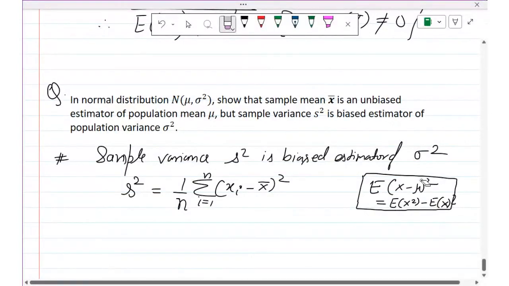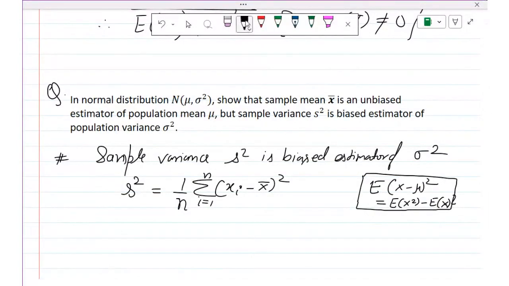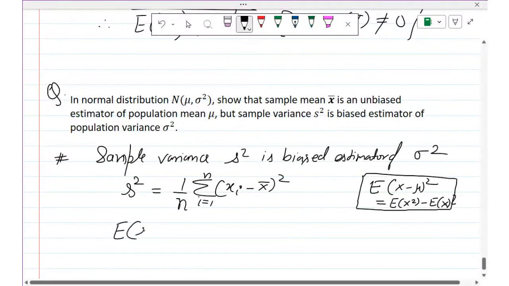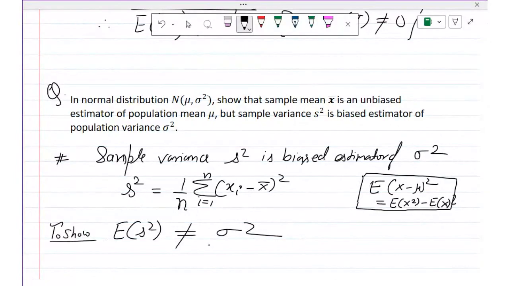So now we will show that this is not unbiased. This is a biased estimator of sigma square. It means we will show that E of S square is not equal to sigma square. This we will show.